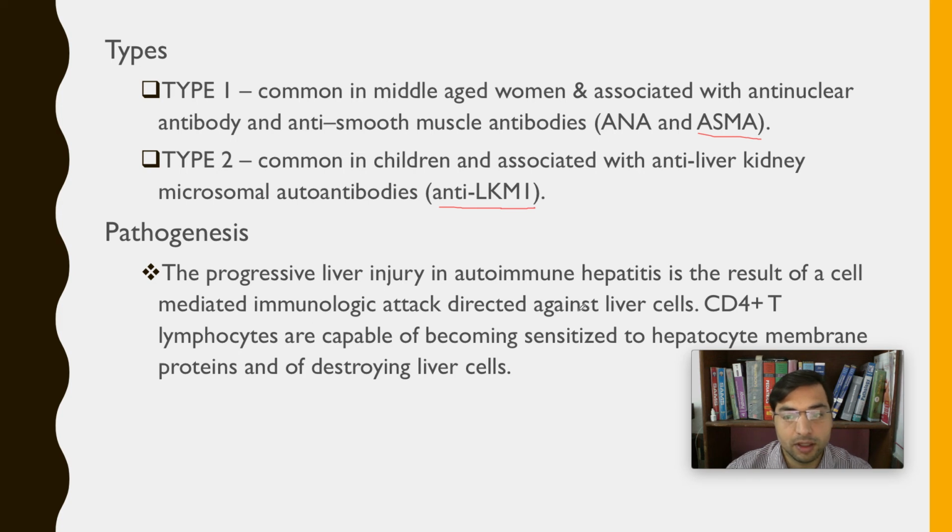So CD4 plus T lymphocytes are capable of becoming sensitized, they become modified to destroy the hepatocytes themselves, right? They destroy the healthy hepatocytes and they destroy the liver.